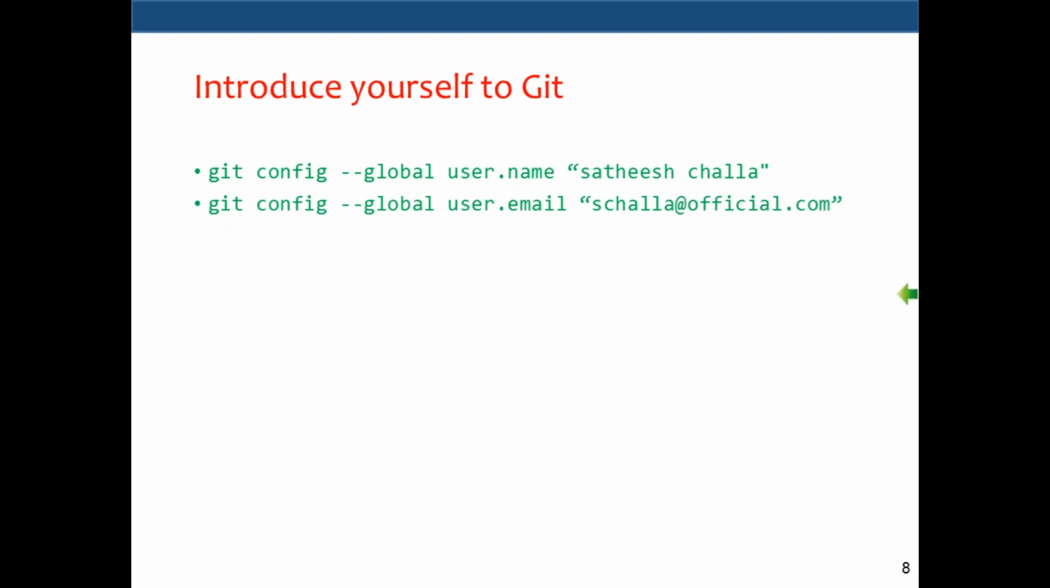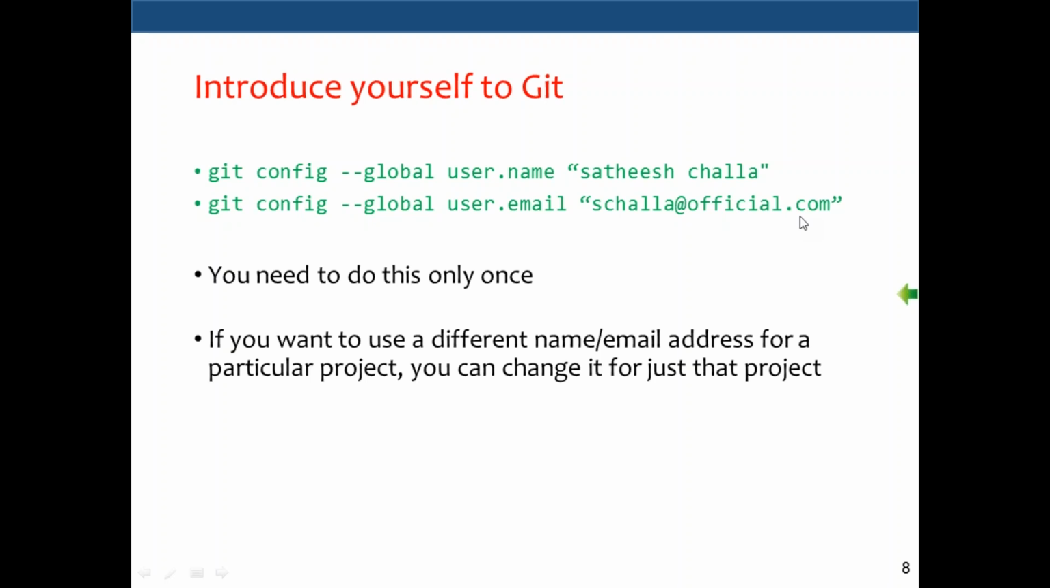Also remember we are using the --global option here. Which means if you have multiple projects on the same workstation, same machine, it will use the same username and email. For example, this is my office laptop and I'm using my official email ID here. But there is also a personal project which I'm working on just for R&D, which is not part of my office project. Ideally you have to do this only once.